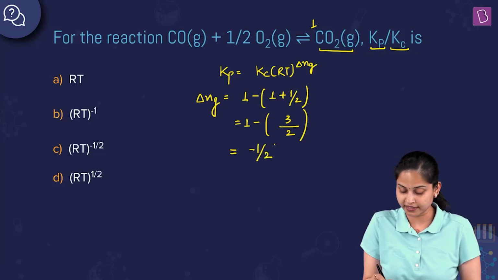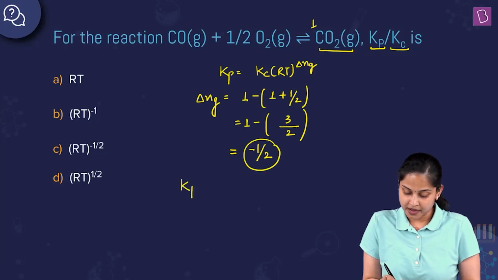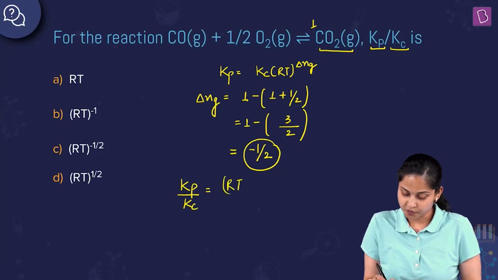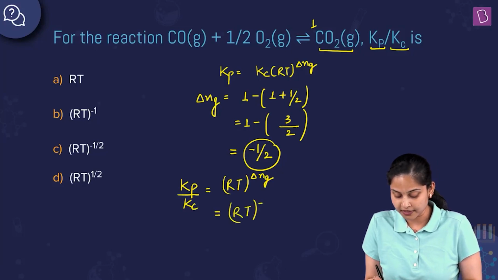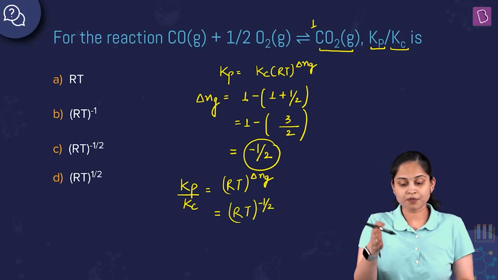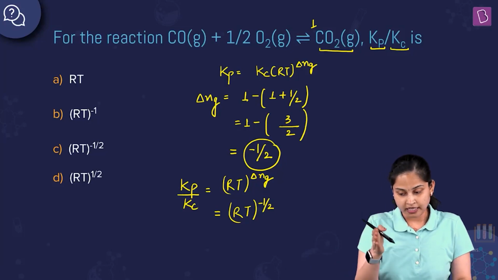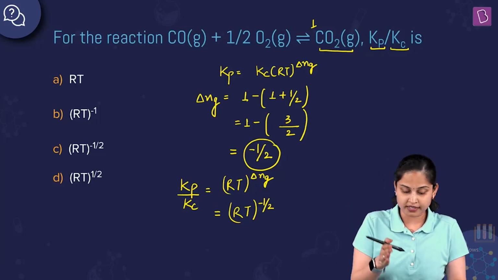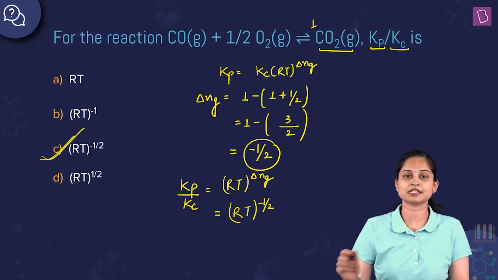So the value of delta Ng is minus half. Now Kp by Kc is equal to RT raised to power delta Ng, so RT raised to power minus half. Hence, option number C is the right answer to this question.